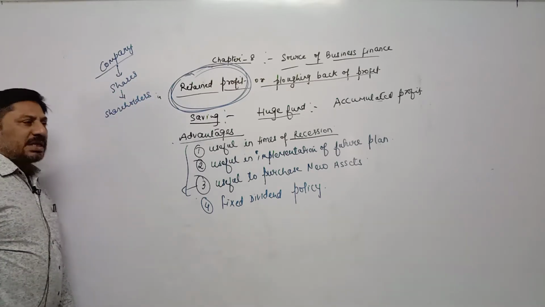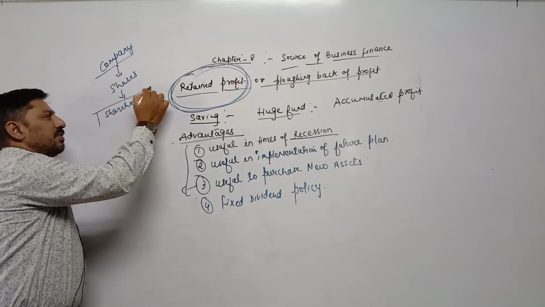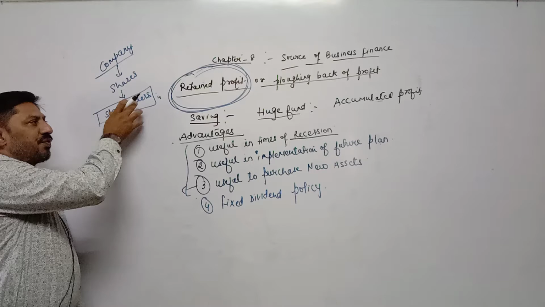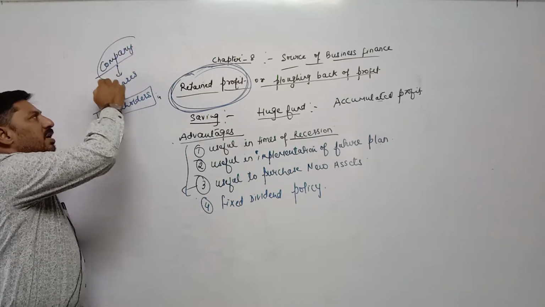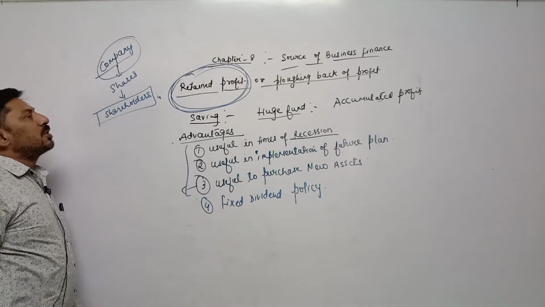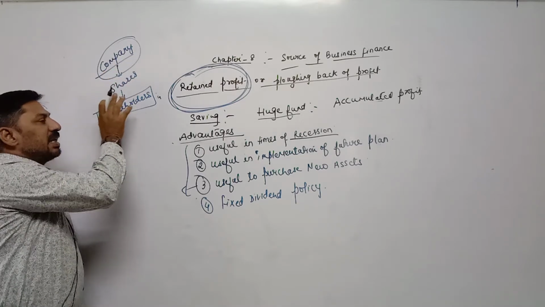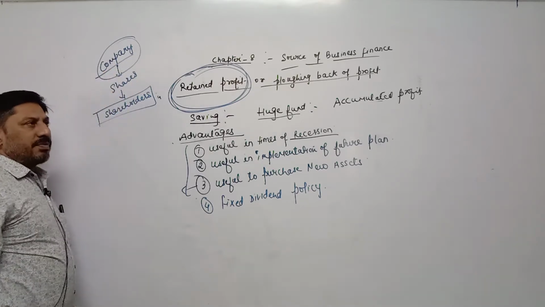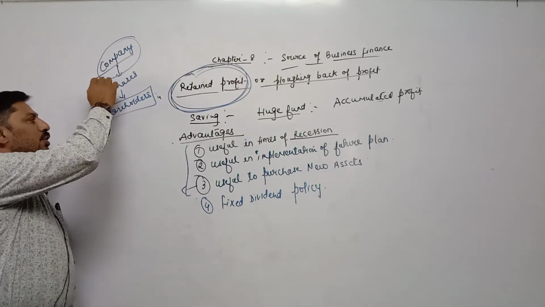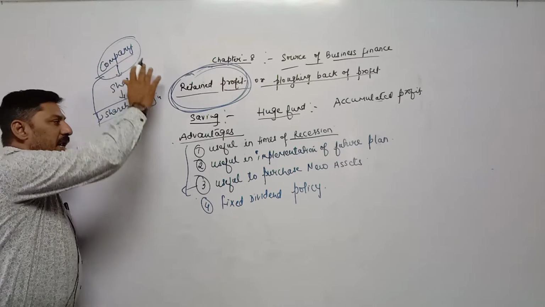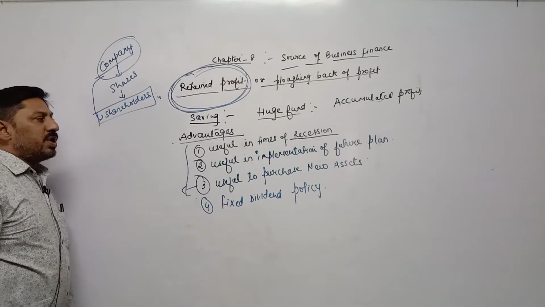In general language, we can say these shareholders are investors. These investors have invested their funds, their money, into our company. Now, what is the responsibility of the company? The company's responsibility is to increase the value of the share, as well as, in order to satisfy shareholders, to pay a regular dividend every year to the shareholders.